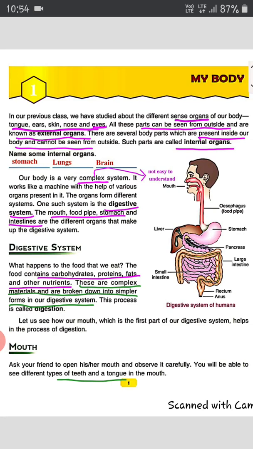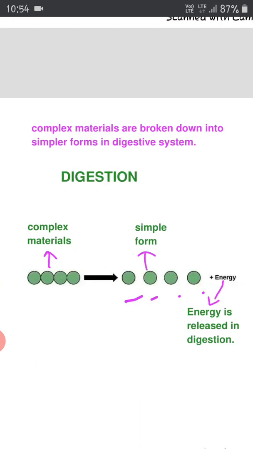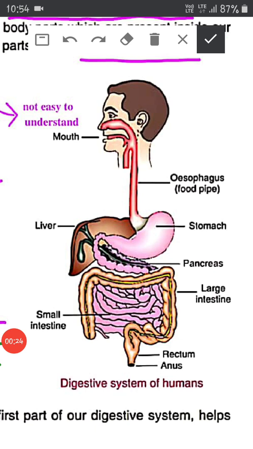In the last video of chapter 1, My Body, we discussed external organs, internal organs and the term digestion. In this video, we will discuss various parts of the digestive system. See in this picture, the different parts of the digestive system are mouth, food pipe, also known as esophagus, liver, stomach, pancreas, small intestine, large intestine, rectum and anus.